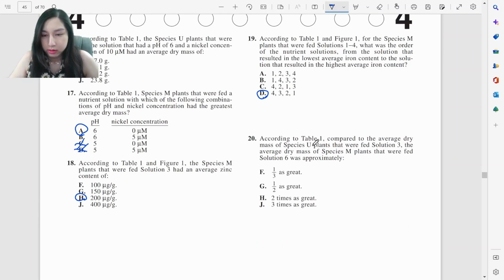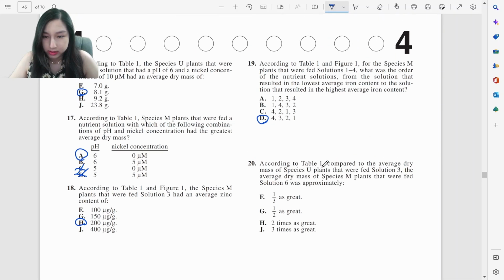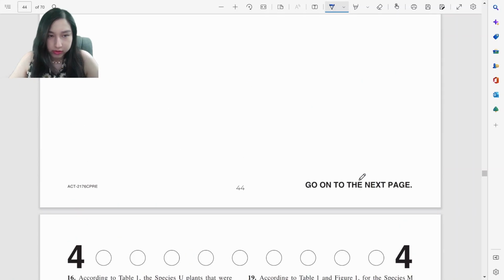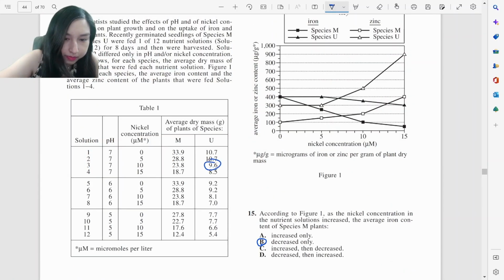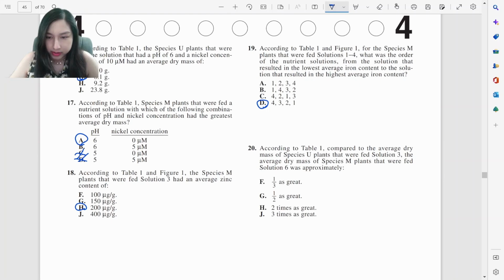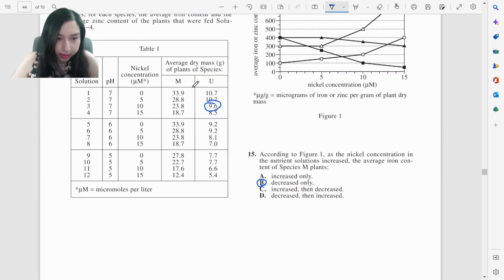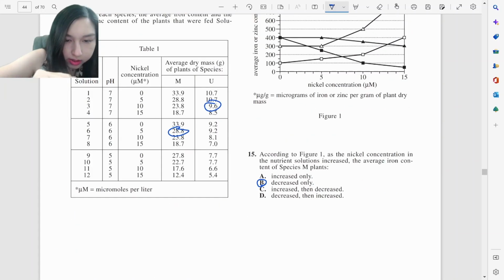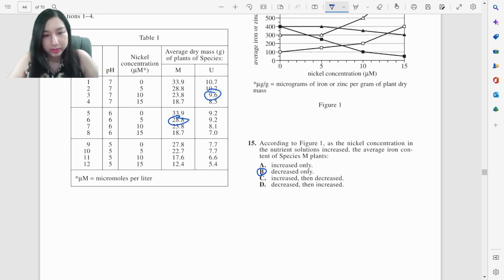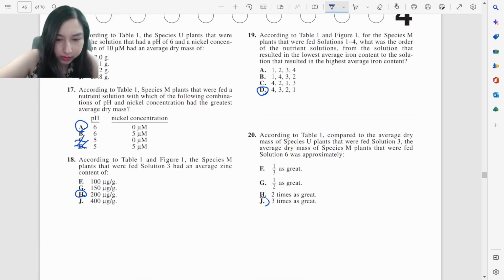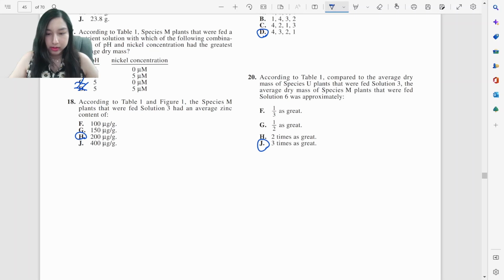Alright, Table 1, compared to the average dry mass of species U plants that were fed solution 3, the dry mass of species M that were fed solution 6 was approximately 3 times more. 3 times, that's great. Alright.